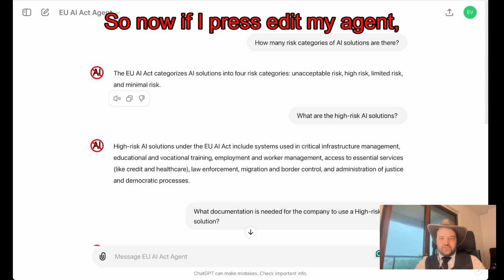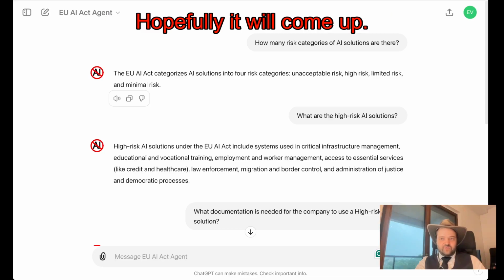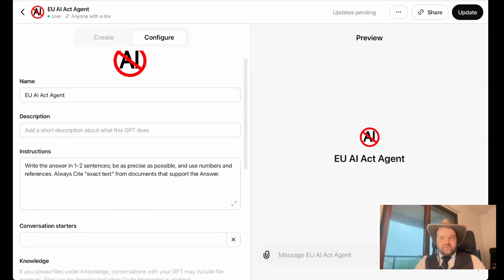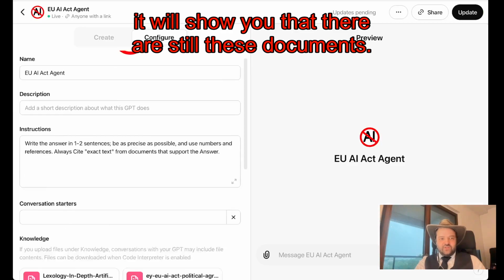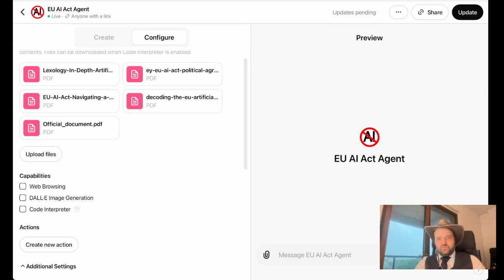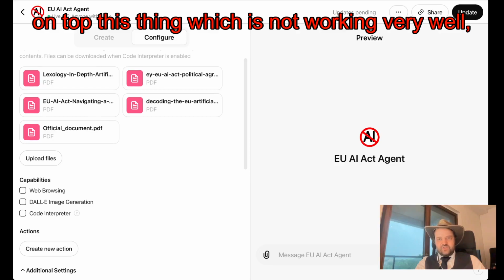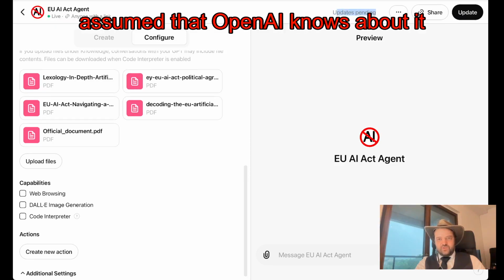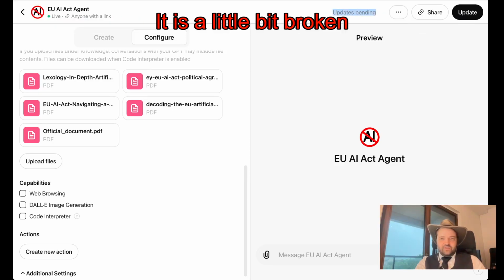So now if I press edit my agent, hopefully it will come up. It will show you that there are still these documents. There is also on top this thing which is not working very well. I assume that OpenAI knows about it. It is a little bit broken.